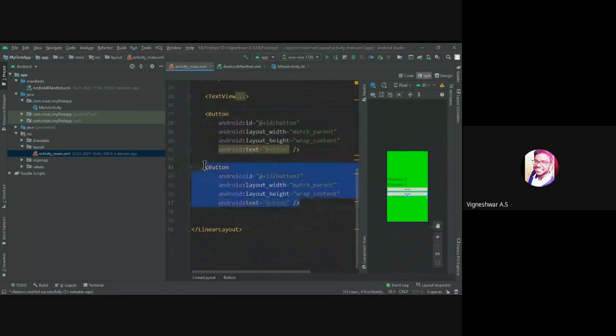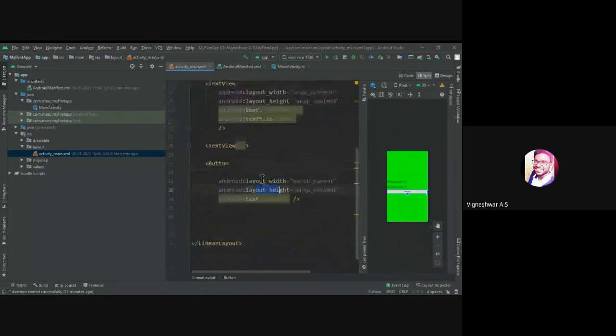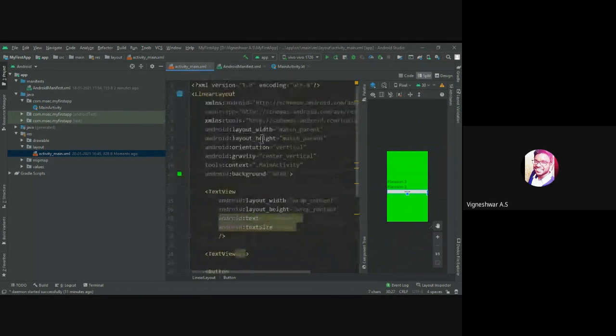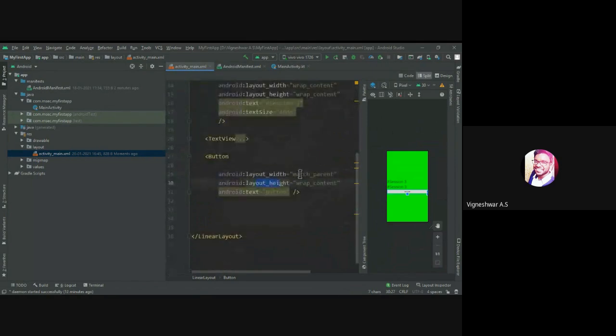Let us give some life to this button. Whenever you are representing a particular button, you should give it an ID. Let me delete this. I'm going to give a button. Here you can see there are two things: layout width and layout height. For every view, whether a text view or a layout, these two things should be considered. Say for example, let me give the width as 50 dp.